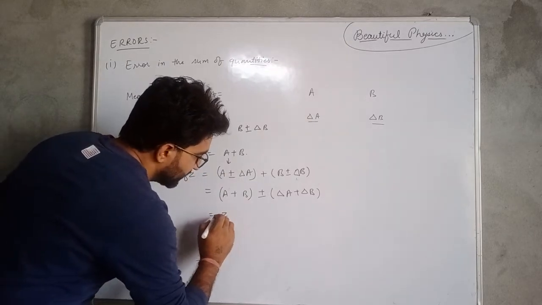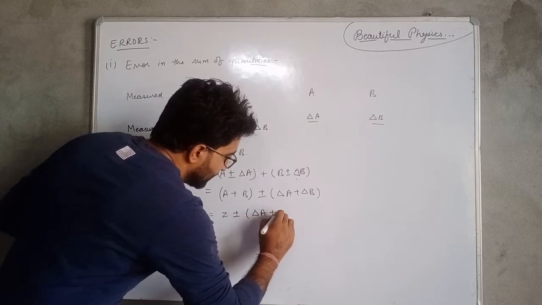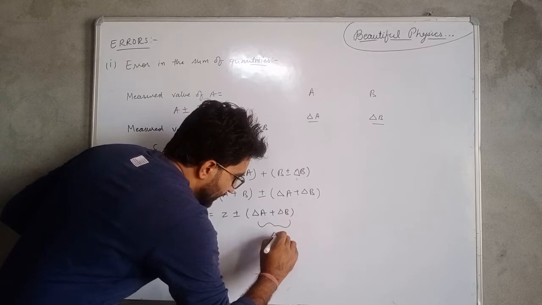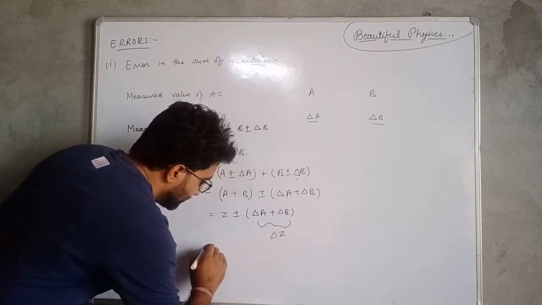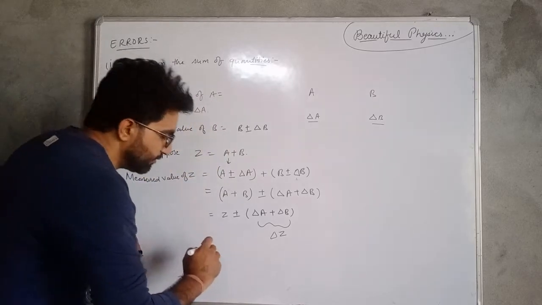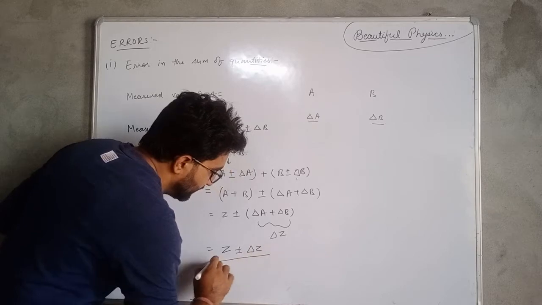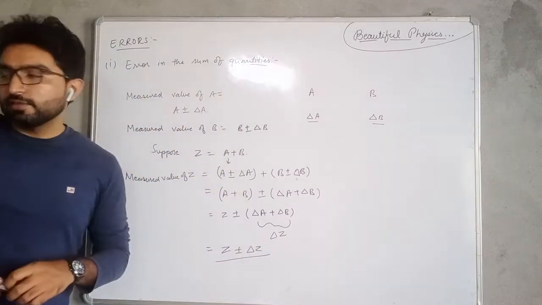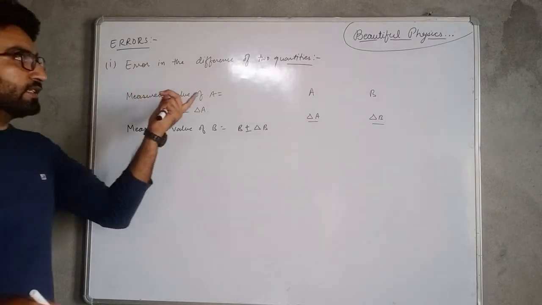the measurement of Z will be equal to Z plus minus the value of delta A plus delta B, and let this quantity be delta Z. So the measured value of Z will be equal to Z plus minus delta Z. This is the error in the sum of quantities. Next one is the error in the difference of two quantities.